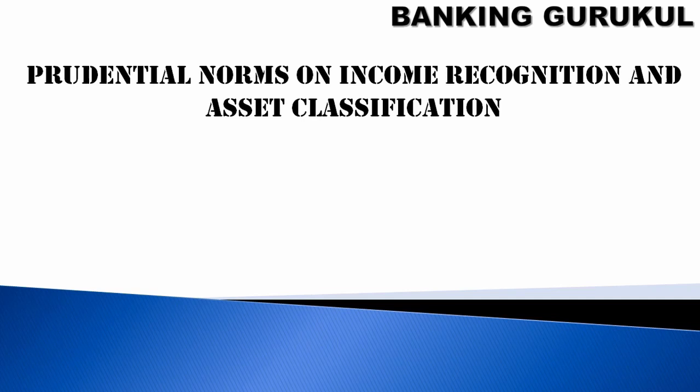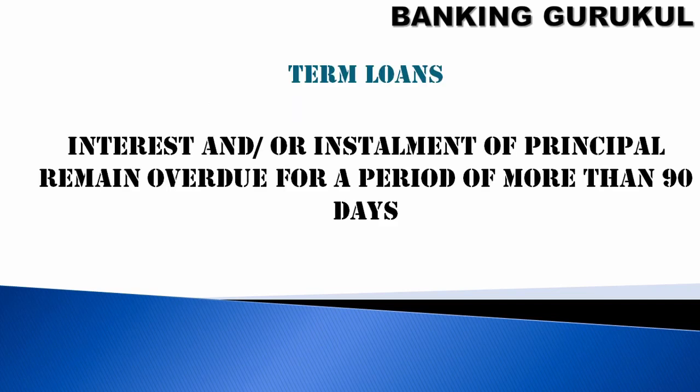Okay, prudential norms on income recognition and asset classification. Asset classification will be like whether the asset is standard, substandard, doubtful, or loss. So these NPA norms will be different from one category to another category. First we will discuss term loans.